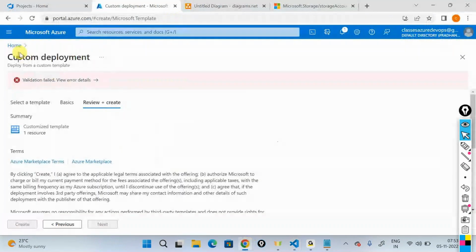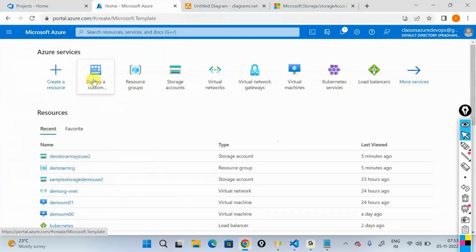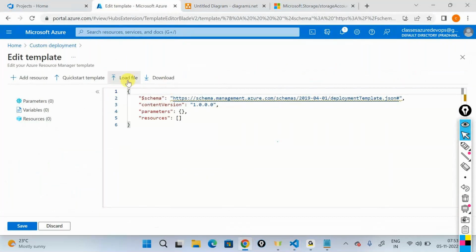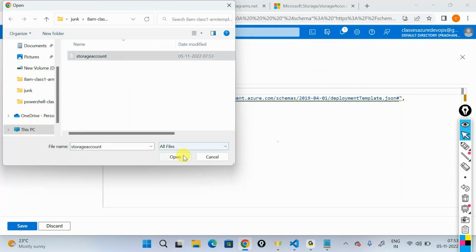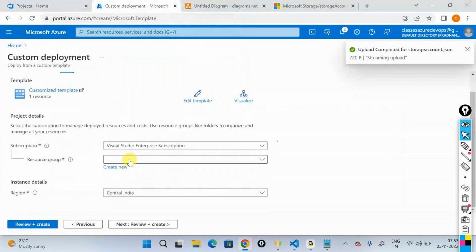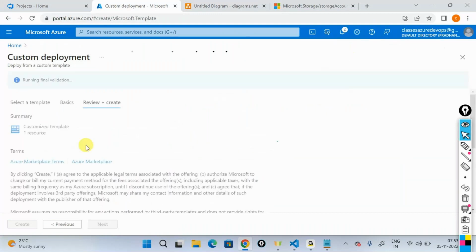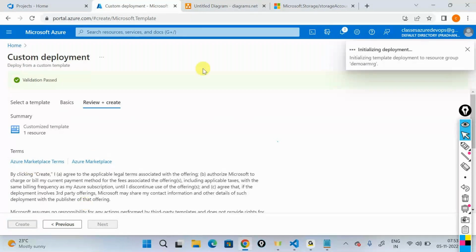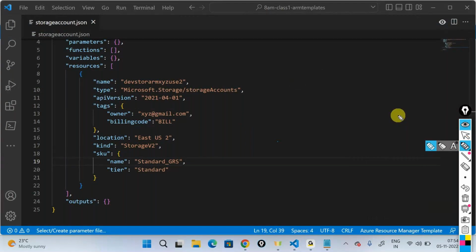If I go back into my portal and say, okay, fine, deploy a custom template, load the file, save this, take that particular resource script, review and create. Now the validation is passed, that's good enough. When I create this deployment, it's trying to tally all these properties, telling that the template is trying to create a standard GRS, while in the portal I see it as a standard LRS.